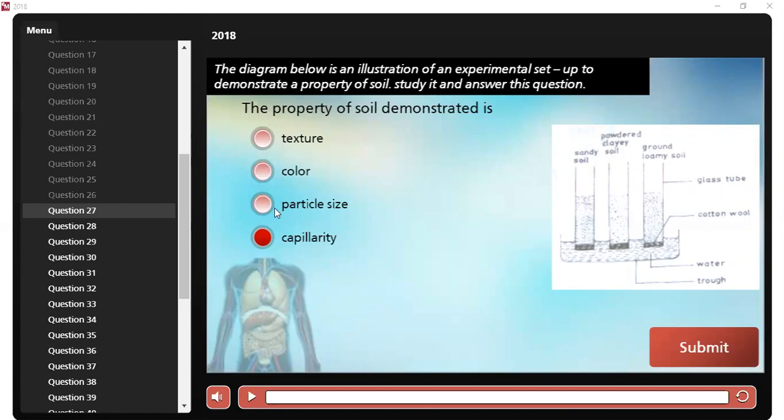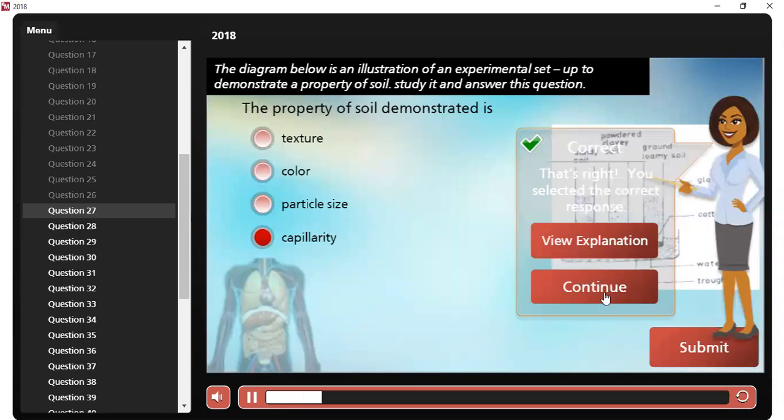So are we ready? Number 27. The property of soil demonstrated is capillarity, which means water passing through a narrow tube. All right, so we're correct.